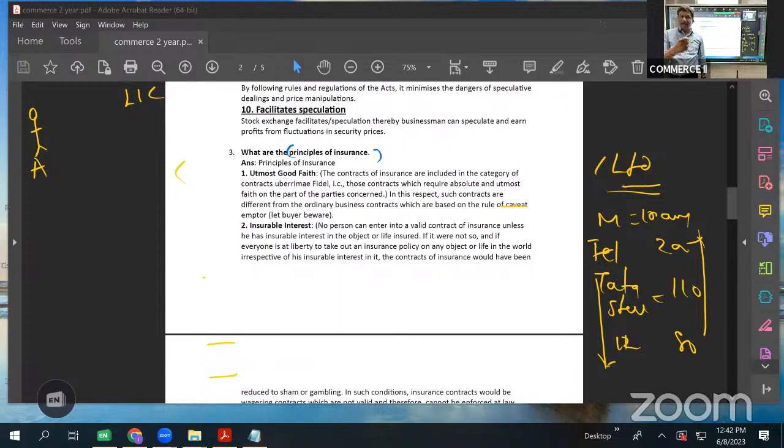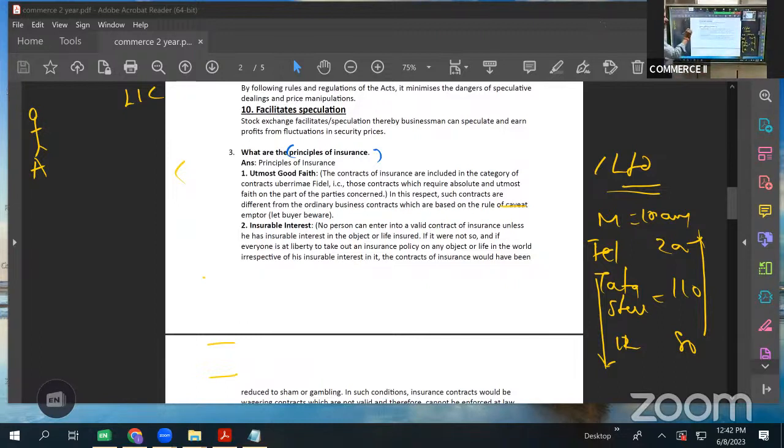Then, if the insurance company comes to know about that at the time of settlement, they will disqualify the claim. They will reject the claim because the fact was hidden, isn't it? The fact that I smoke was hidden. So the claim can be rejected.